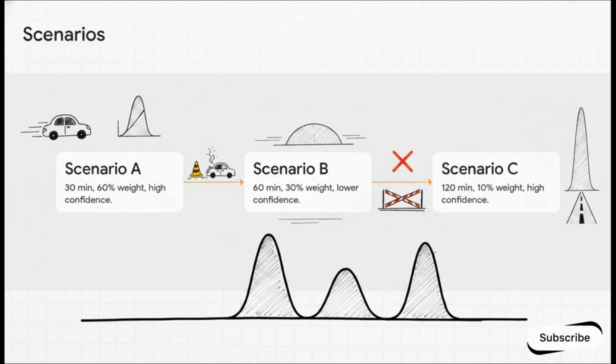Think about predicting your commute time. Instead of giving you a single wrong guess, the MDN maps out actual scenarios. It might output scenario A, a 30-minute commute, high confidence, 60% probability weight. Scenario B, a 60-minute commute because of a minor accident, so there's a wider, lower confidence spread, maybe a 30% weight. And scenario C, a 120-minute highway closure, high confidence, but only a 10% weight. It's handing you the exact mathematical recipe to draw a multi-humped probability curve.